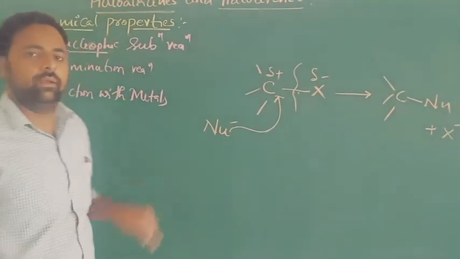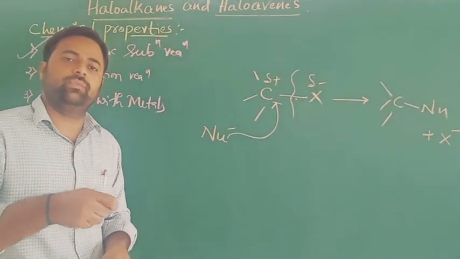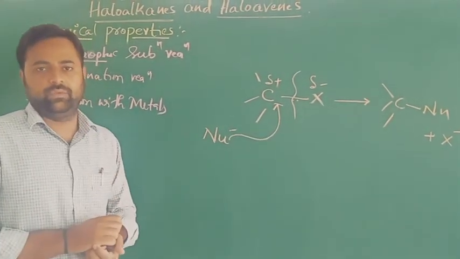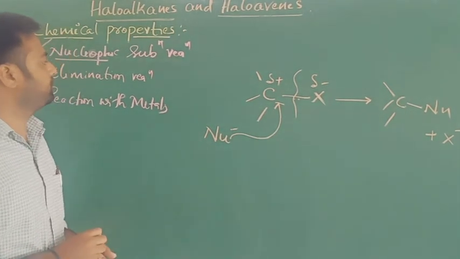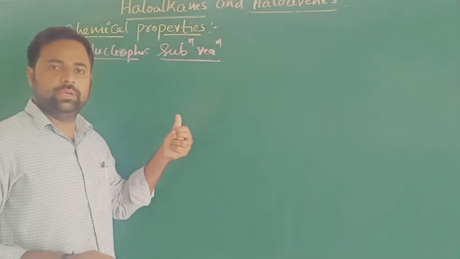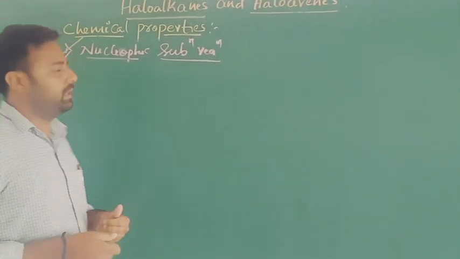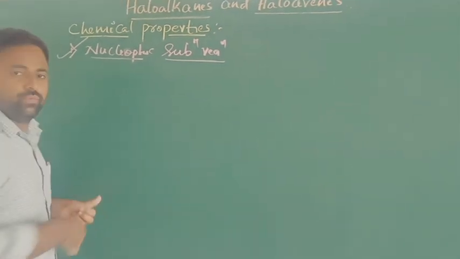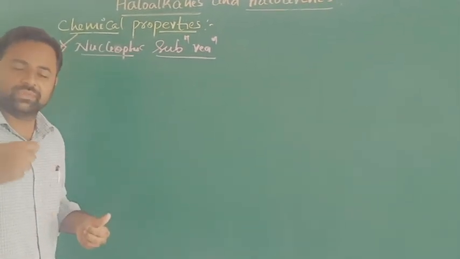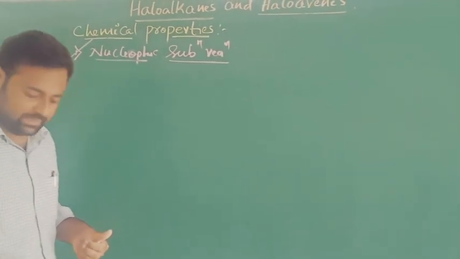So let's see some nucleophilic substitution reactions of alkyl halides with other reagents. Now I'll write a list of reagents which are used for the nucleophilic substitution reaction of alkyl halides.